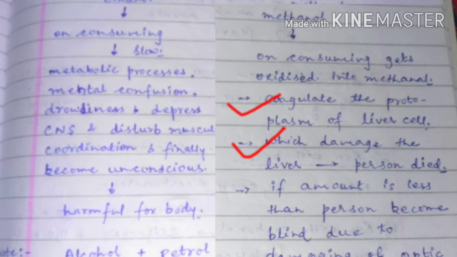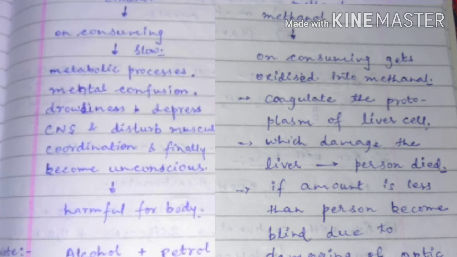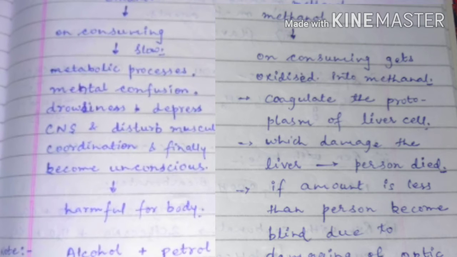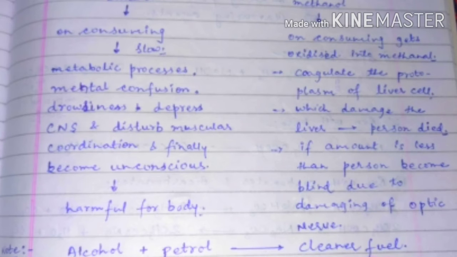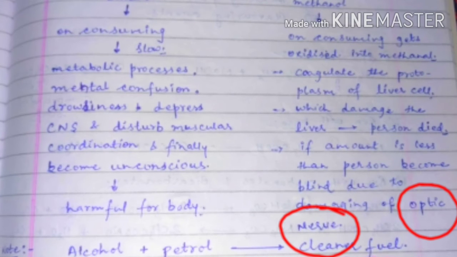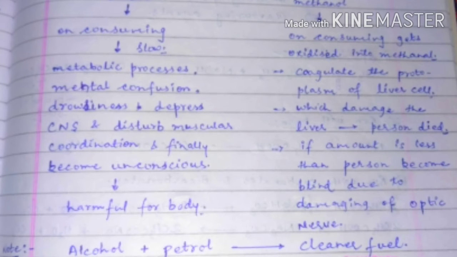Damage of the liver causes the death of the person. If a person consumes a small amount of methanol, the person will become blind because of damage to the optic nerve. This is about methanol.